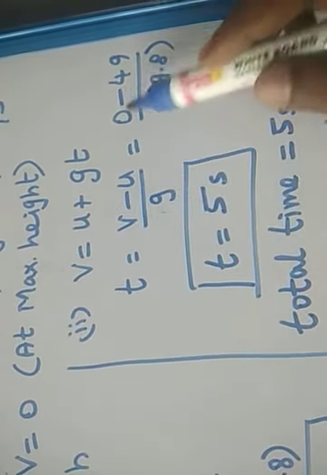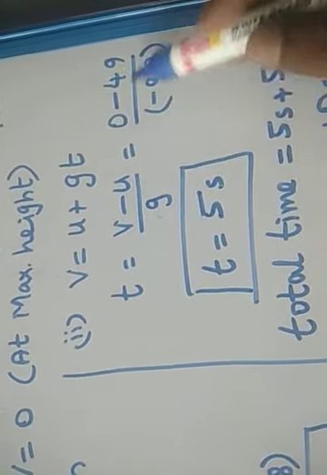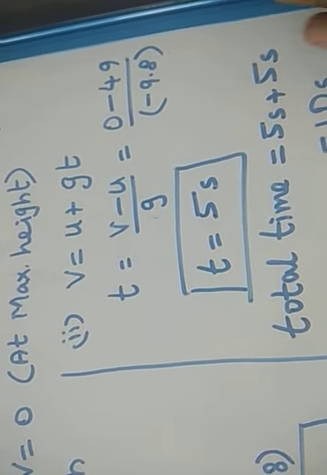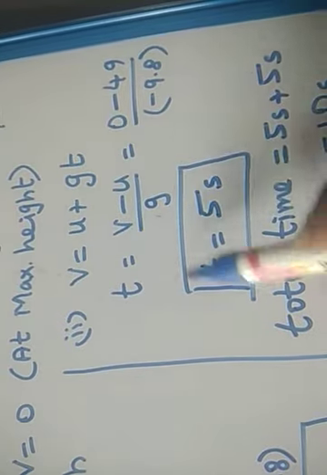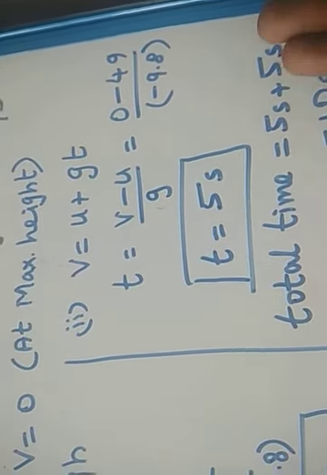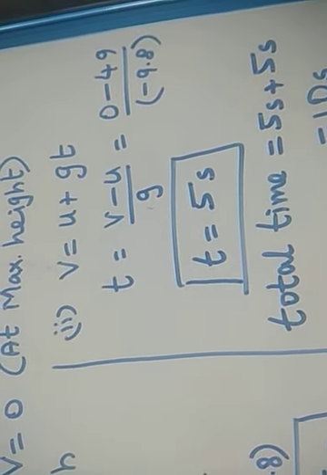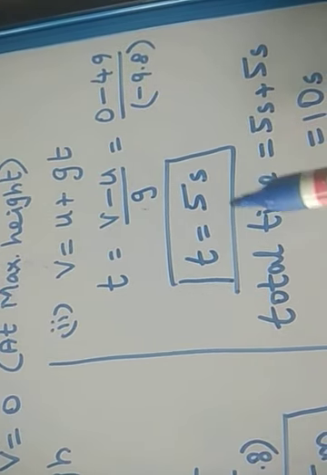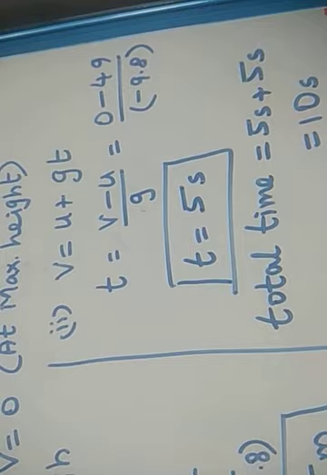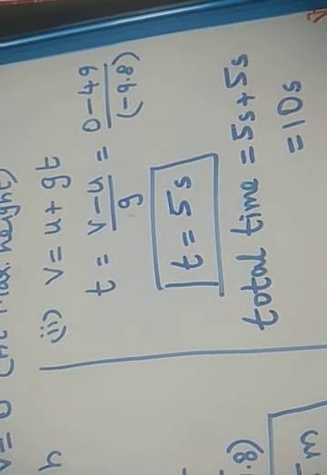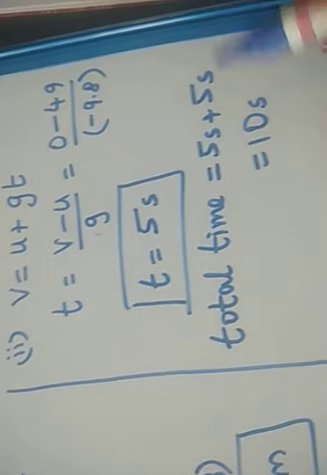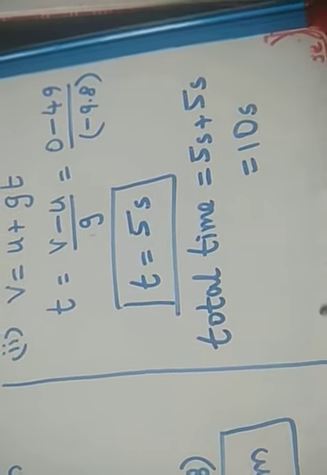V is the final velocity 0, u is the initial velocity 49, and g is minus 9.8. So it is moving upwards. The total time taken for moving upwards and reaching the maximum height is 5 seconds. But in the question they are asking what is the total time taken after throwing for it to reach the ground. So moving up 5 seconds and again it will come down another 5 seconds. So totally 5 plus 5, 10 seconds.